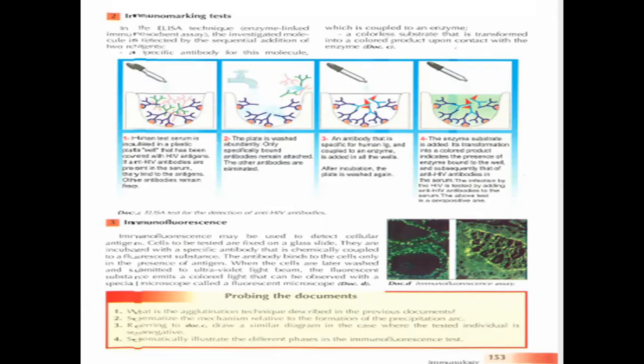First of all, human test serum is incubated inside a well. So this is a well. We put in it the human test serum, in the plastic well that has been covered with HIV antigen. So at the bottom there is HIV antigen. If anti-HIV antibodies were present, they bind to the antigen. Other antibodies remain free. So the antibodies that are specific for HIV, the anti-HIV antibodies, will bind.